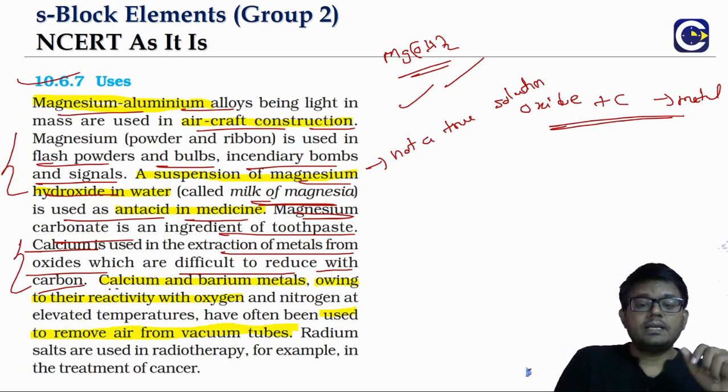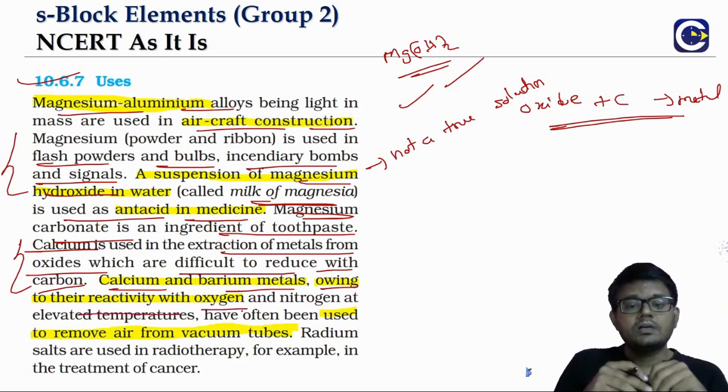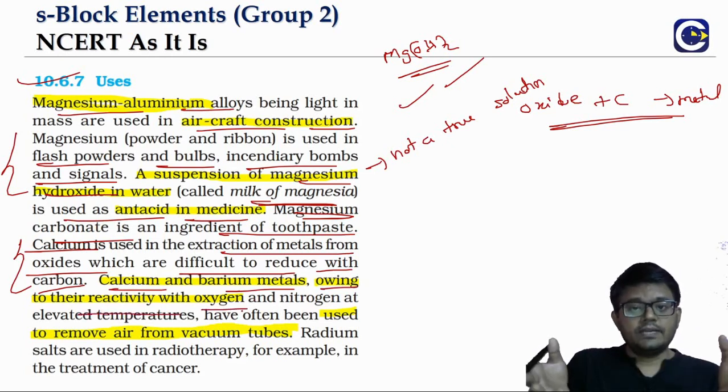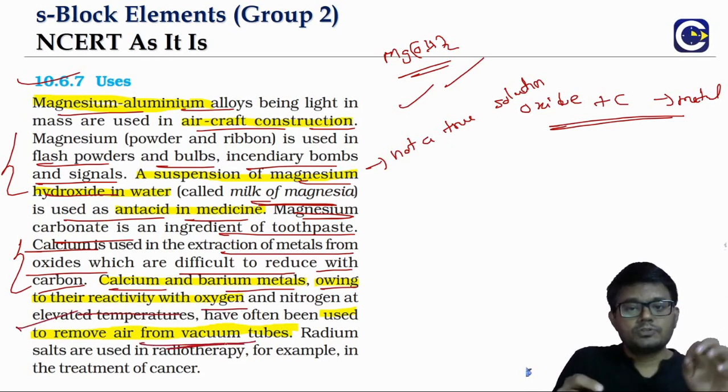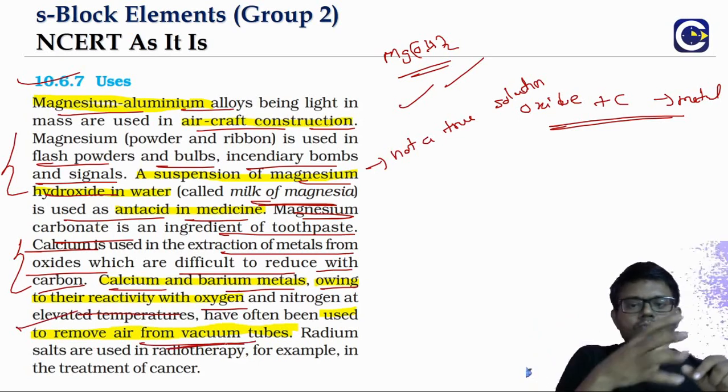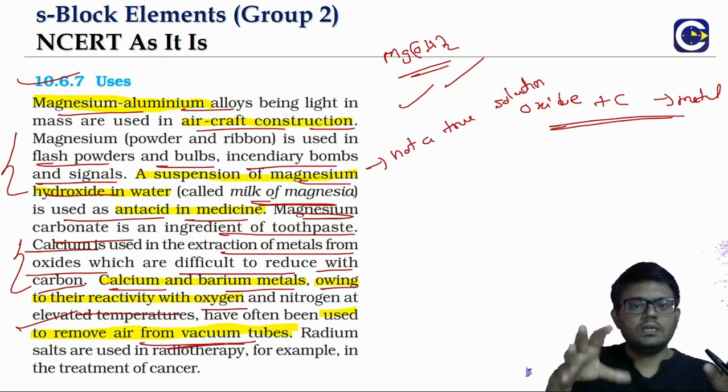And calcium and barium metals have high reactivity for oxygen as well as nitrogen. They can be used for creating vacuum tubes, because when we remove air, there can still be some traces of air, predominantly oxygen and nitrogen.